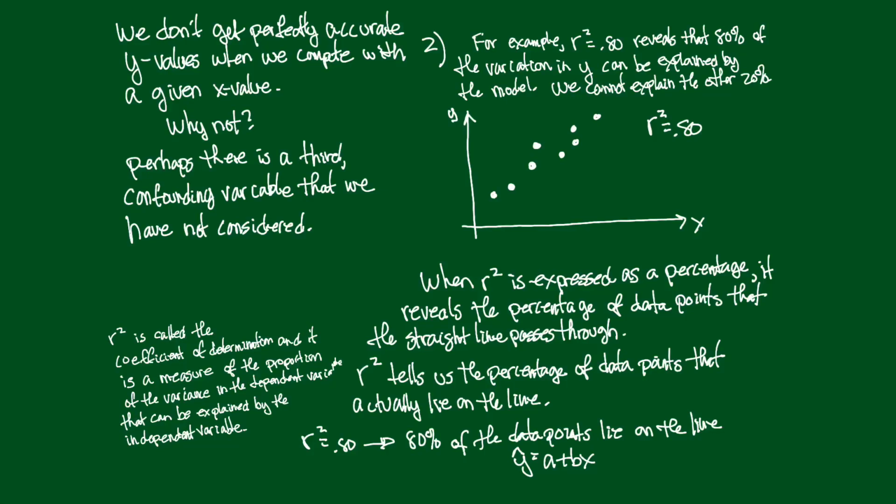So like in this example up here, the data points don't lie exactly on that line. We get some variation. Well, what's that variation due to? I don't know. There's 20%. 20% of the points don't lie on that line. Why not? I don't know. There's some other variable in here, perhaps some confounding variable that's causing the data points to go off the line. And if I knew what that variable was and put it into my equation, maybe I could get those points to line up on the straight line even better than they do now.